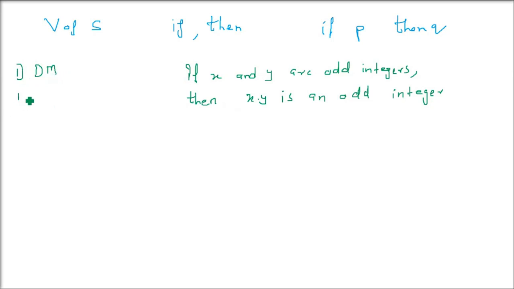So here we will assume that P is true, and in step 2, we'll prove that Q is true. Starting with assuming that P is true, we'll prove that Q is true. So let us take an example. This is already an example. So what do we have here? P and Q. As I said, direct method we are applying on validity of statement checking for if and then. So we assume P is true. So this is P: x and y are odd integers. From here to here it is P.